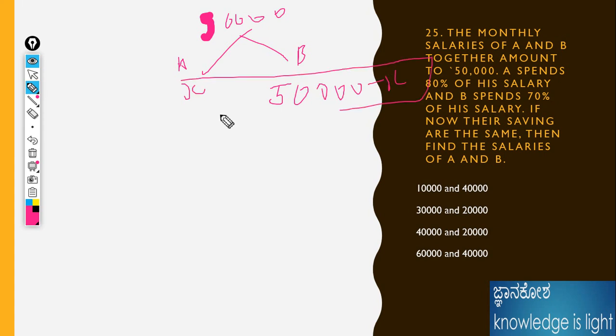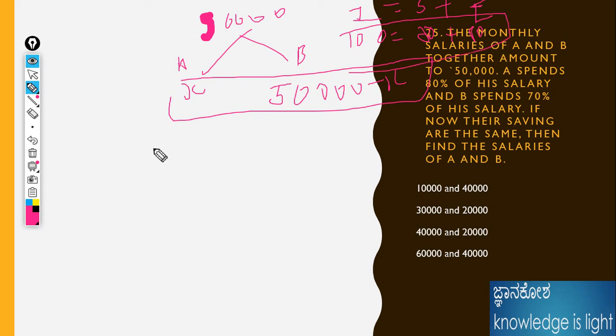We know the formula: income is equal to savings plus expenditure. Why this formula? For example, if I take an income of 100 rupees, my salary is 100. My saving every month is 20, and what I spend for the family is 80 rupees. So the income should be saving plus expenditure. We need to remember this formula.